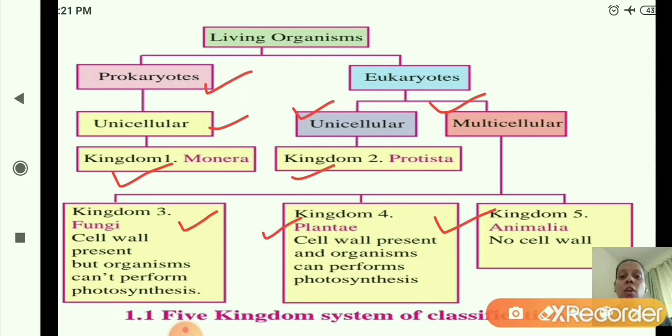Kingdom 4 Plantae, all types of plants, herbs, trees, bushes come under Plantae. Now kingdom 5 is Animalia, all types of animals come under kingdom 5 Animalia. No cell wall is present. Okay, so this is about the 5 kingdom system of classification. We have studied the criteria also. Now for each of the kingdoms, kingdom 1, kingdom 2 and kingdom 3, we will see the characteristics.